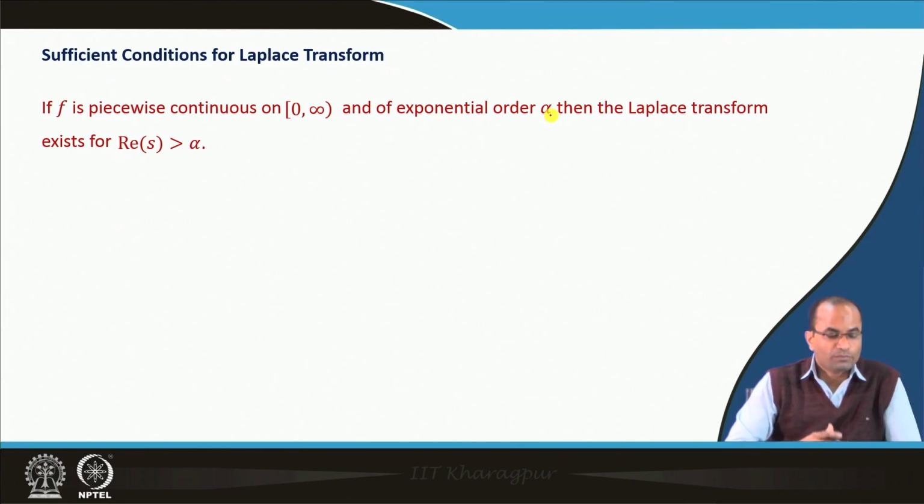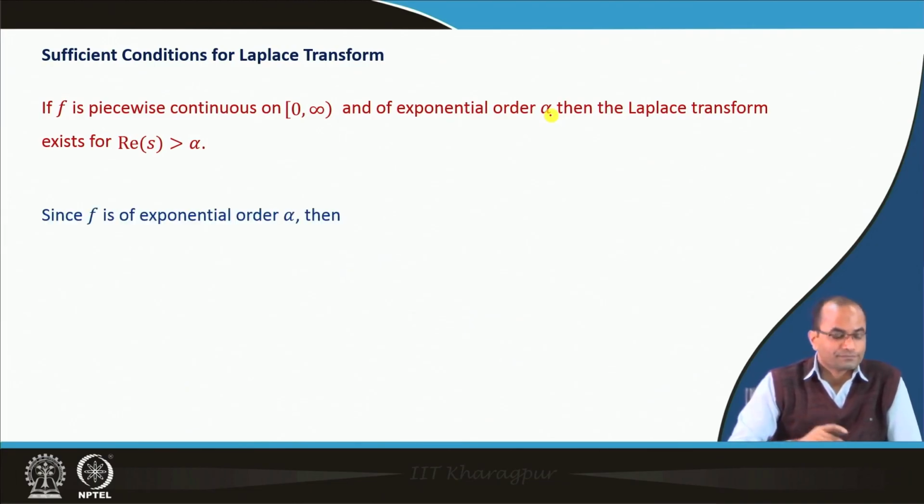That is the most important theorem, which tells about the sufficient conditions. These are not necessary conditions, we will be discussing later on what we mean by necessary and sufficient. Under these two conditions, which are sufficient, we can find the Laplace transform of a function.